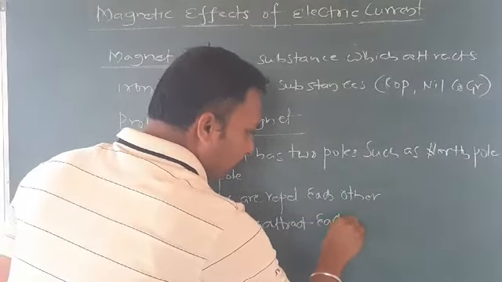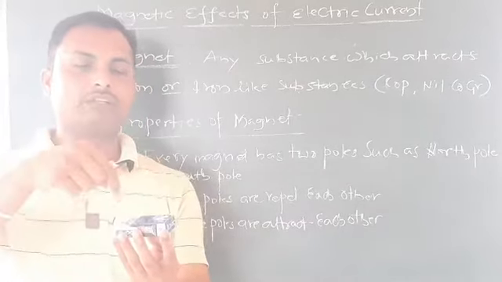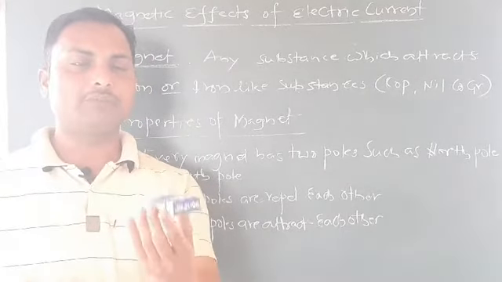Now the fourth one: you can take one bar magnet, and take a thread and tie it to this magnet, so it is freely suspended.